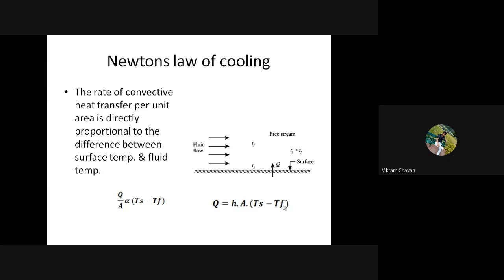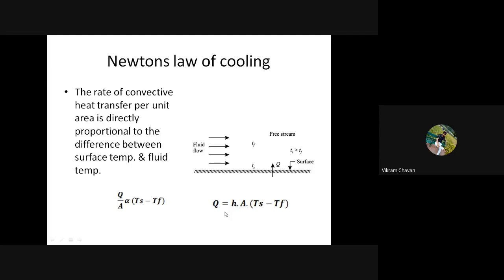Getting everyone? Now this h is called the convective heat transfer coefficient. In conduction we introduced one constant k, which is called the thermal conductivity. Here in convection we introduce one proportionality constant, a small h, which is called the convective heat transfer coefficient.